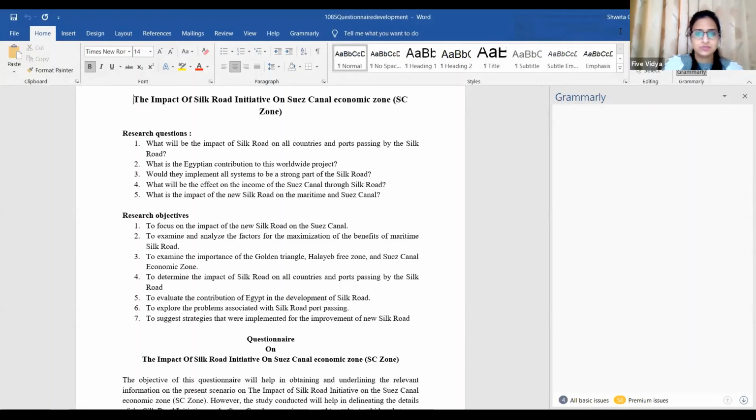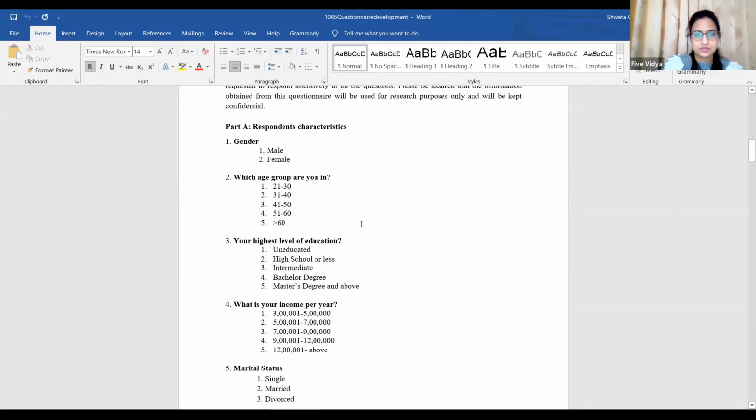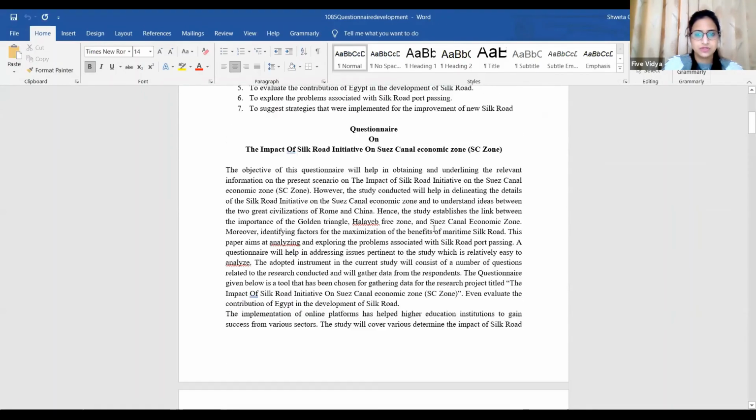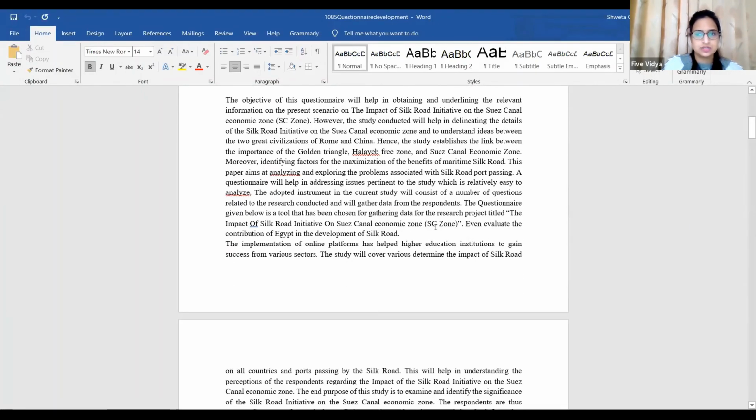Yes, 20 to 30% is required for pilot testing. Otherwise, SPSS won't give you a result. Okay. So now this is the questionnaire on which I'm going to run a reliability check.